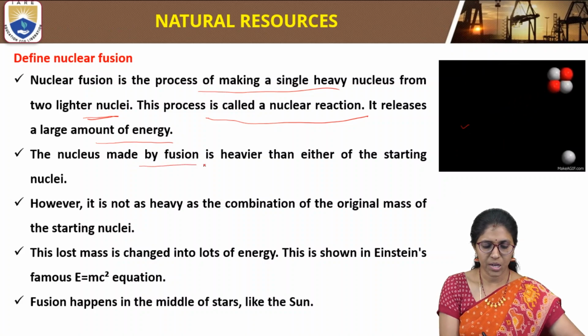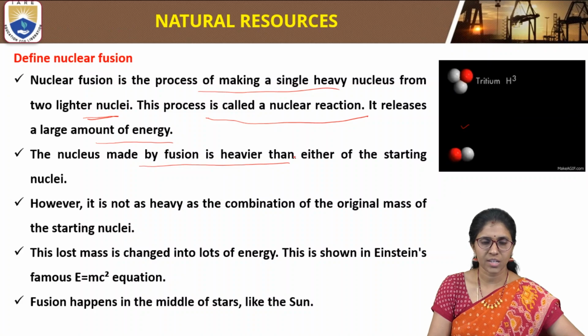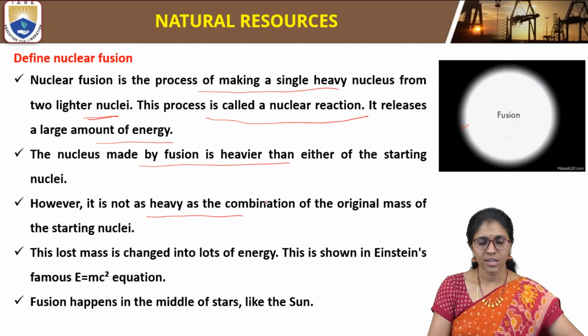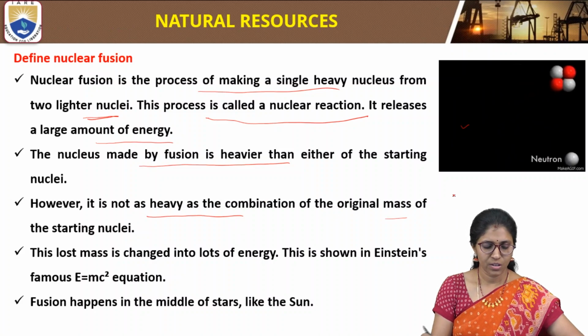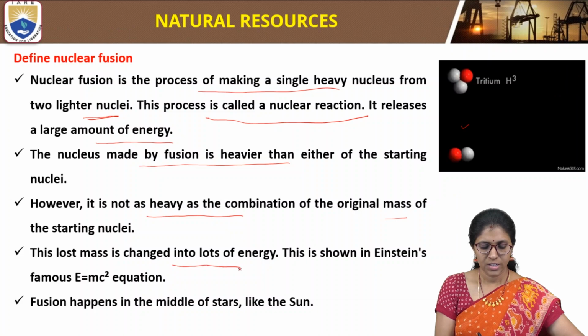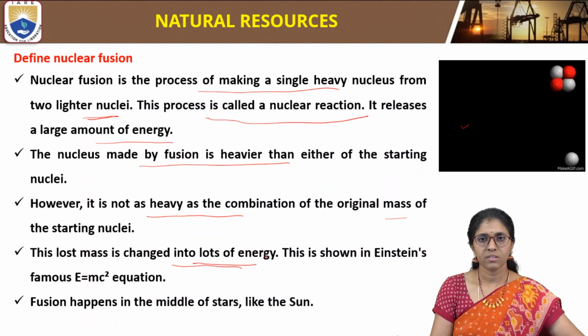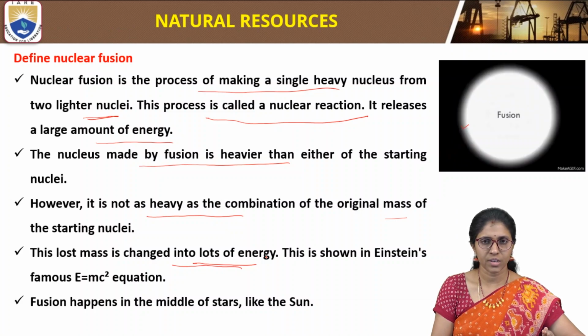The nucleus made by fusion is lighter than either of the starting nuclei. However, it is not as heavy as the combination of the original masses of the starting nuclei. So the lost mass is changed into lots of energy. It is converted into energy. Loss of mass is converted into release of energy.